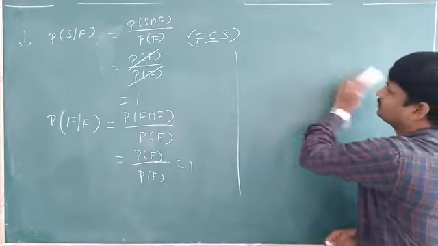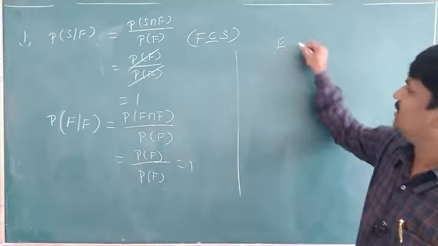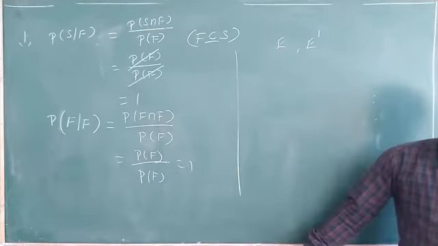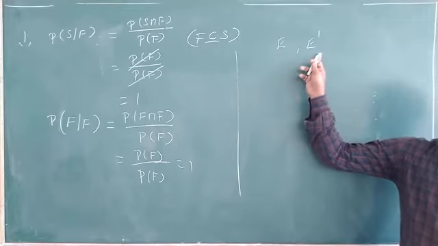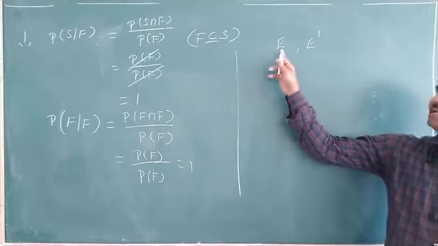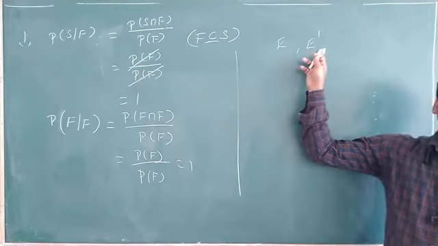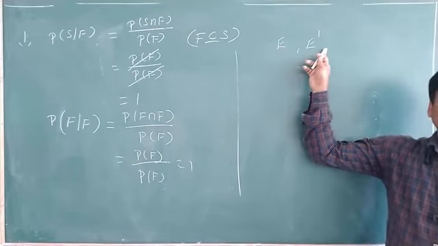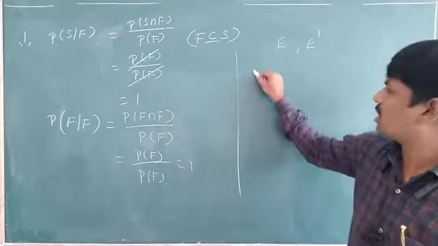Now here E is an event and E dash means the complement of E. E means it happens, E dash means it does not happen. That means E is success and E dash means not success, which is failure. So next, what do we have to find here?